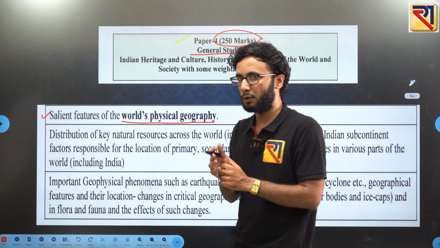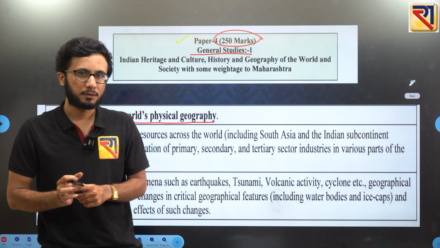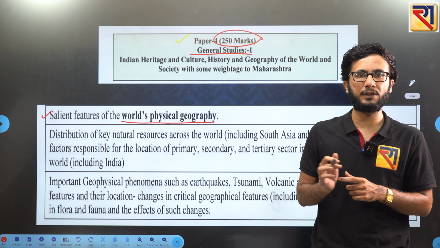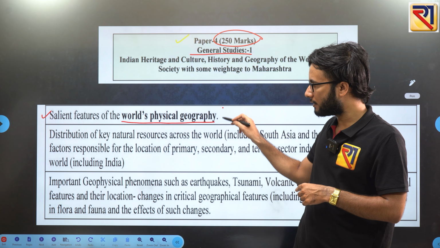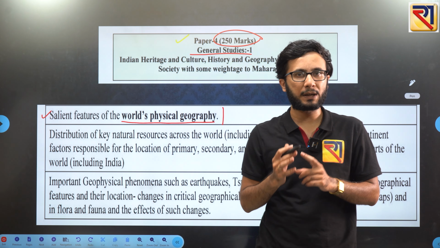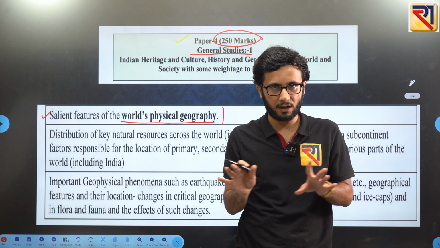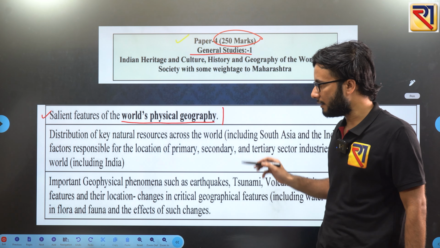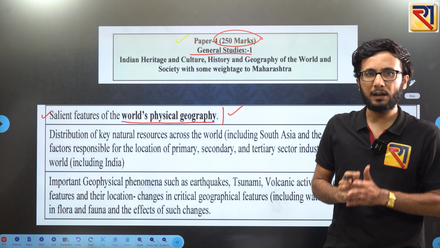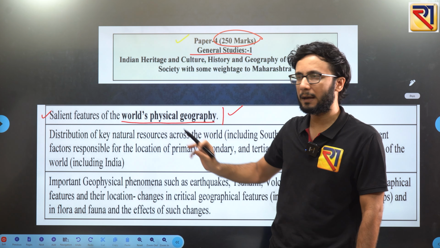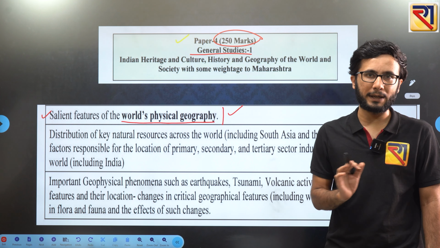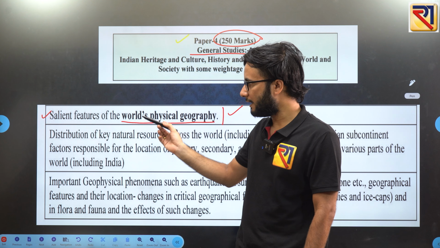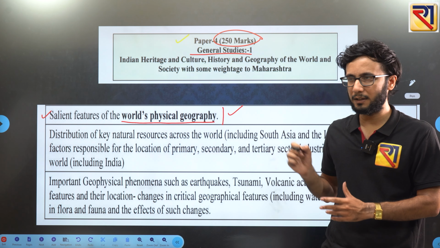Already when we discussed the sources, we talked about one book, that is Fundamentals of Physical Geography, a highly important book. If you are reading it thoroughly, it will cover your prelims as well as mains, overall general physical geography. For your 2024 pattern and also for 2025, the content for your first syllabus point will be covered from that Fundamentals of Physical Geography, class 11th NCERT. So salient features of world's physical geography, that is the first point.